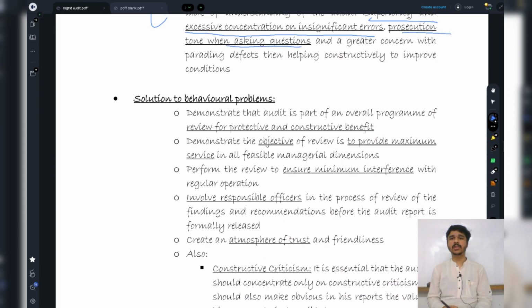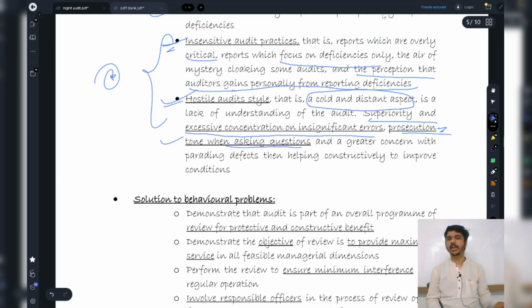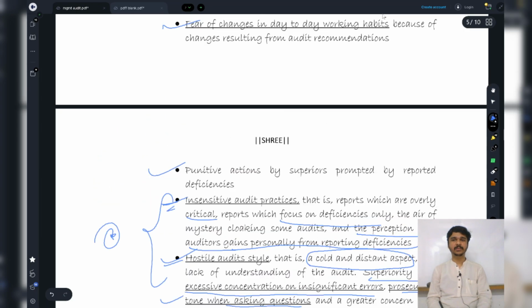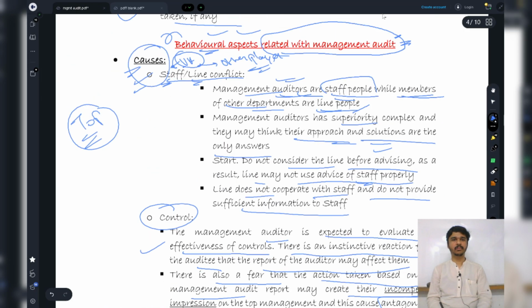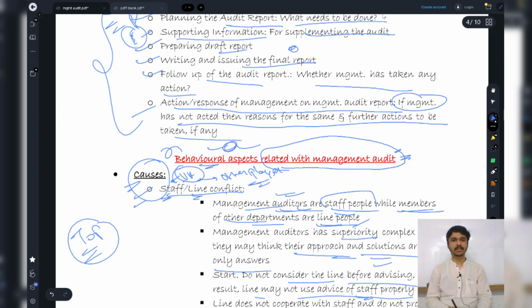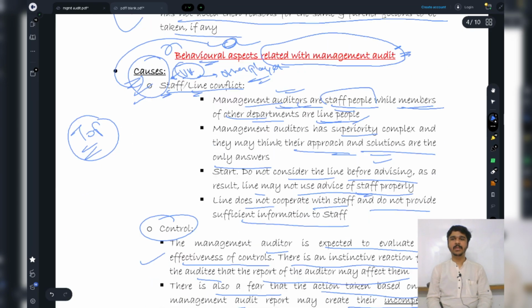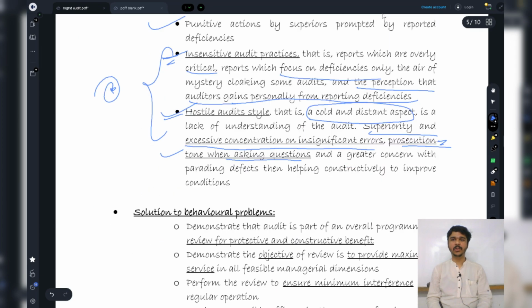Prosecution tone when asking questions. What does this mean? Have you heard the arguments between lawyers in a courtroom? That's how the questions are being asked. "Tell me why you were there." This should not be the case, right? So if I have a prosecutional tone when asking the questions, this is again going to create a feeling of antagonism. So I hope you have now understood the causes for the negative behavioral aspects.